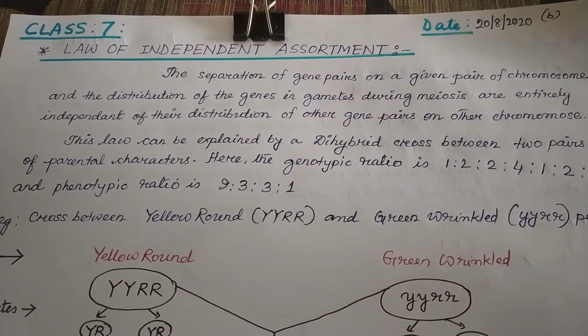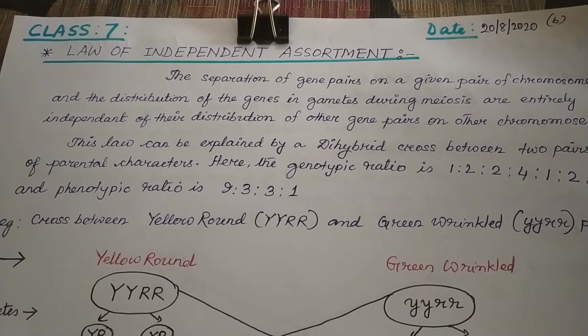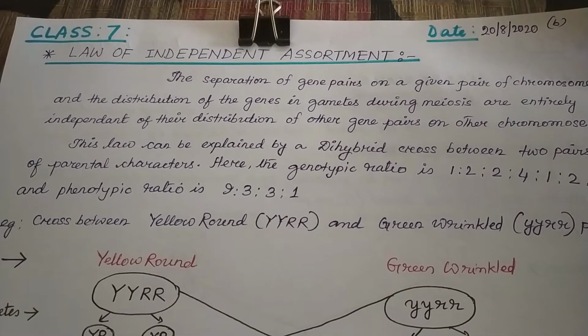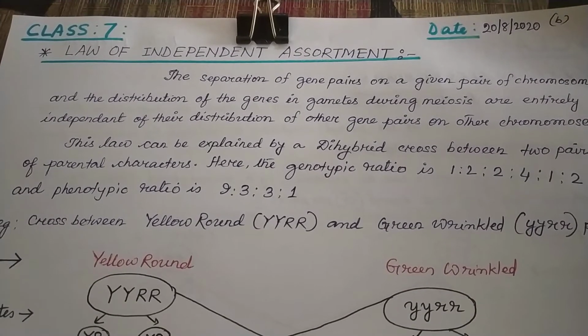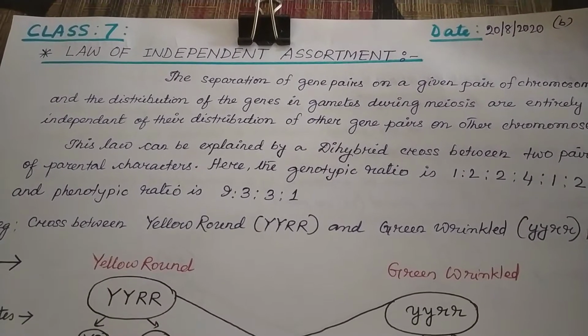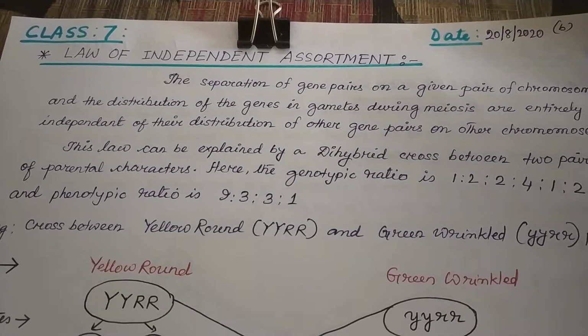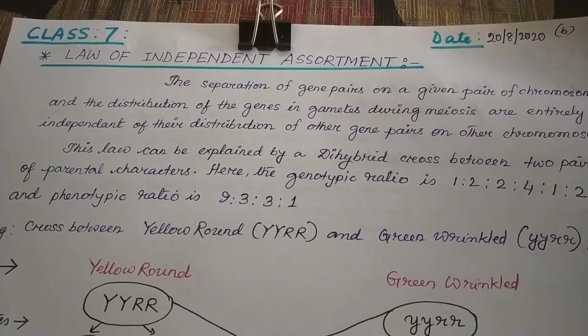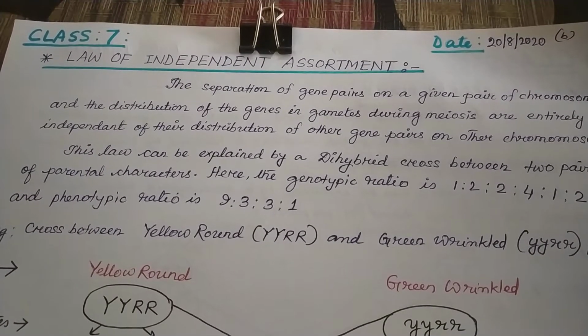Hello students. In the last class we discussed Mendel's law of dominance and law of segregation. I hope you remember the two. Today we are going to discuss the third law of Mendel's inheritance, that is the law of independent assortment.